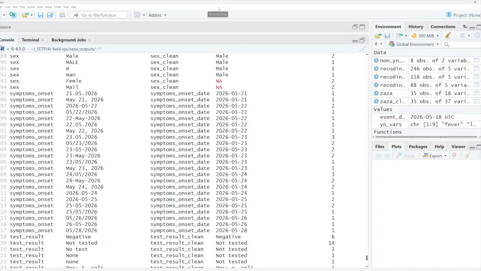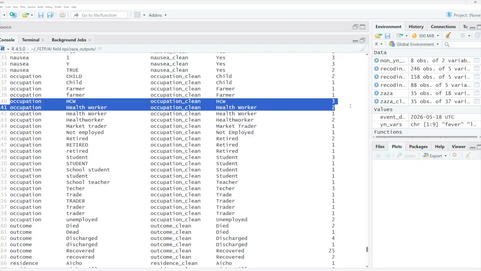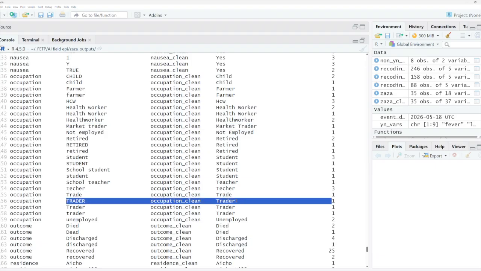Now, not all of the variables were successfully cleaned on the first pass. For example, if you look at occupation, we can see that here HCW, which stands for healthcare worker, was just changed to HCW, but lowercase. We ideally would have seen that change to health worker, like the next row. Additionally, market trader stayed as market trader, whereas we know that that probably should be converted to trader.